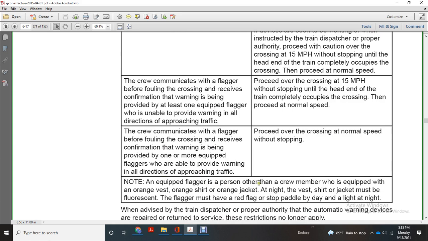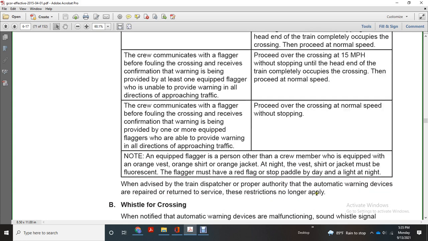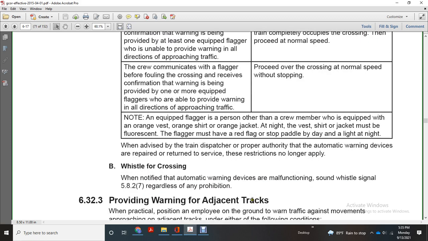An equipped flagger is a person other than a crew member who is equipped with the orange vest, orange shirt, orange jacket, night vest, shirt. The jacket must be fluorescent. Flagger must have the red flag, stop paddle by day and light at night. When notified with the train dispatcher, proper authority of the automatic warning device for the prepared with the return service, these restrictions no longer apply.